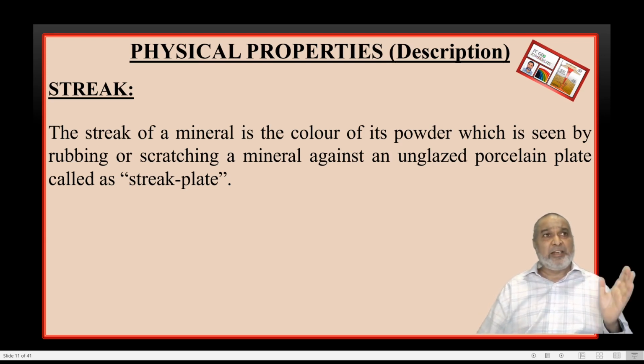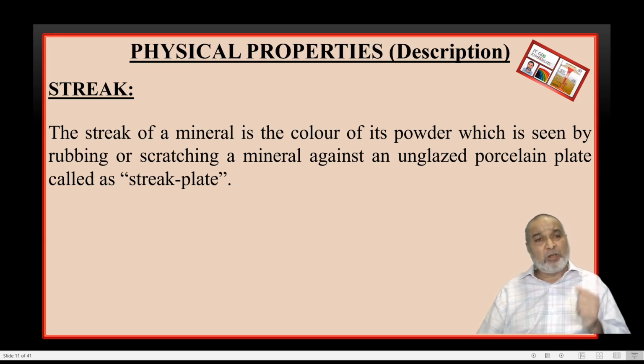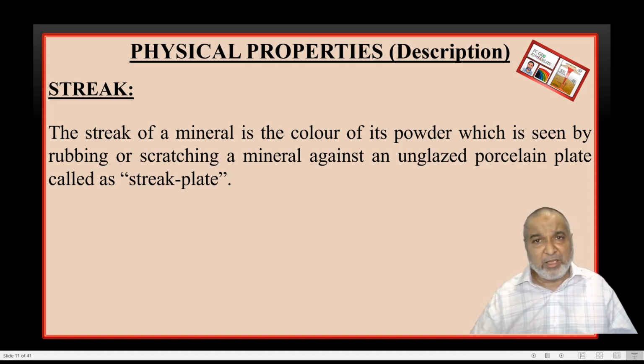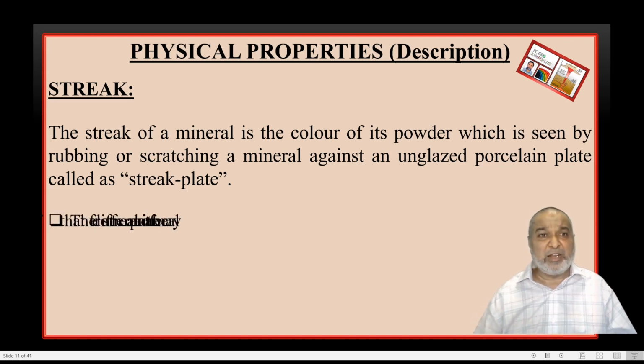Simply we will take an unglazed porcelain plate that we call a streak plate, and on this streak plate we start rubbing the mineral, and depending upon the resistance offered by the mineral, we are going to get the powder or we could not get the powder. Whichever powder is there, we'll take it on the finger, and whatever the color of that powder is, that will be called the streak.